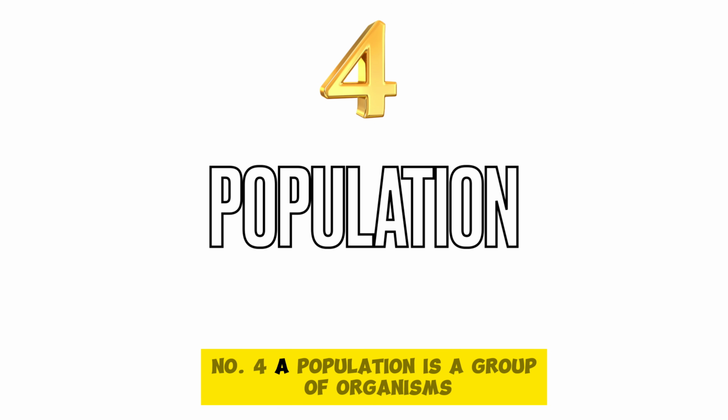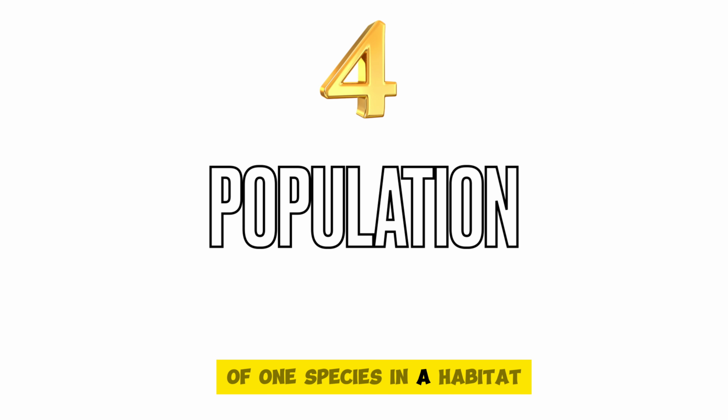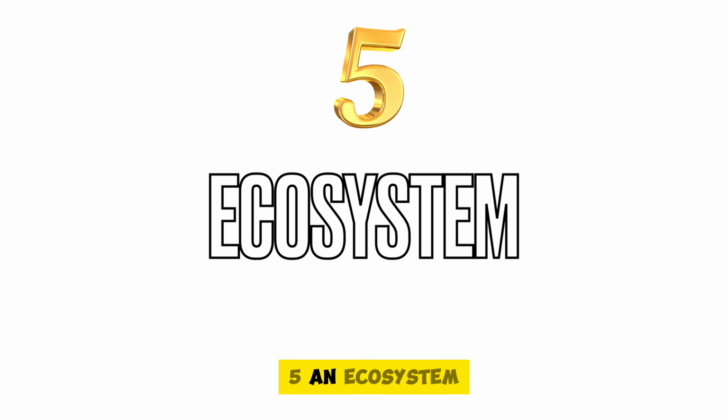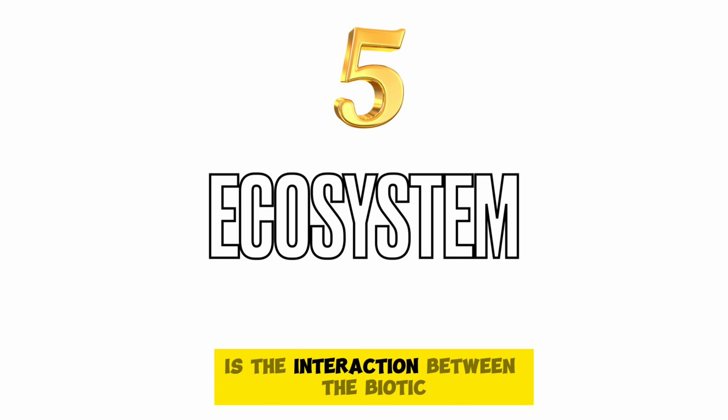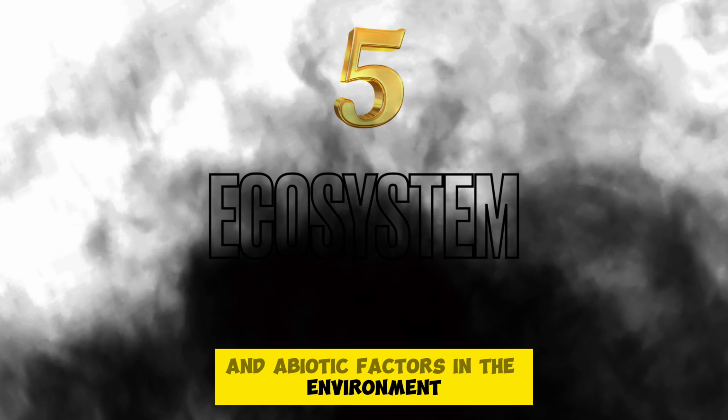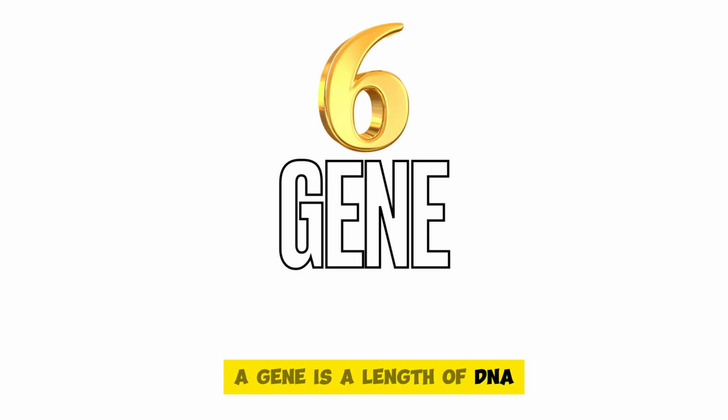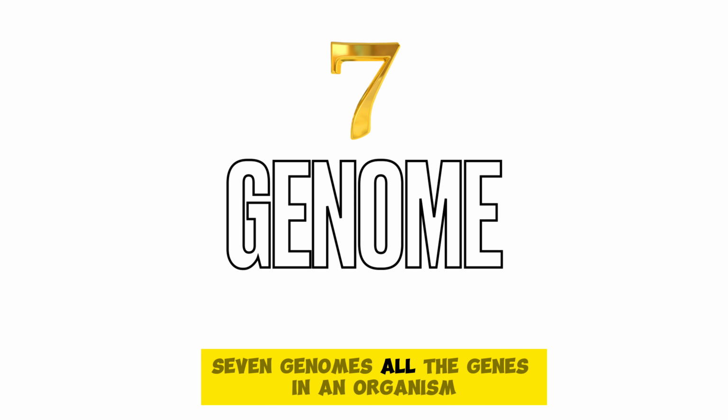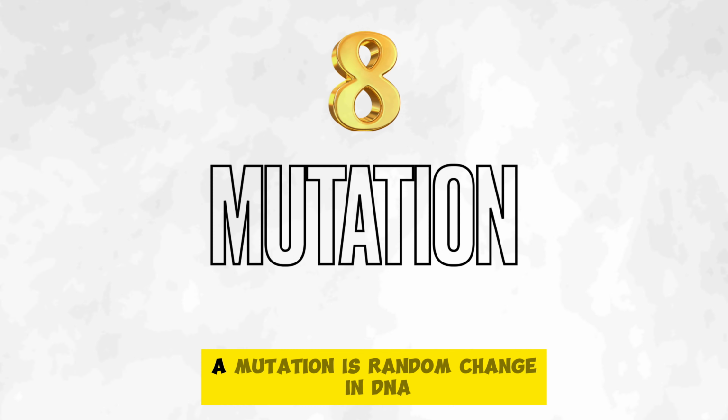Number 4. A population is a group of organisms of one species in a habitat. Number 5. An ecosystem is the interaction between the biotic and abiotic factors in the environment. Number 6. A gene is a length of DNA that codes for a protein. Number 7. Genome is all the genes in an organism. Number 8. A mutation is a random change in DNA.